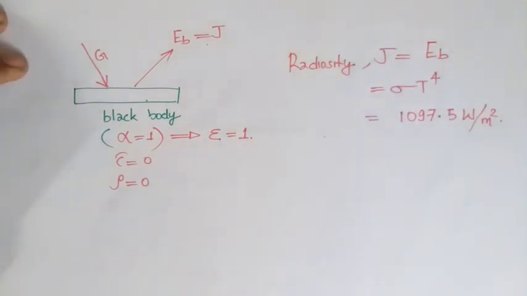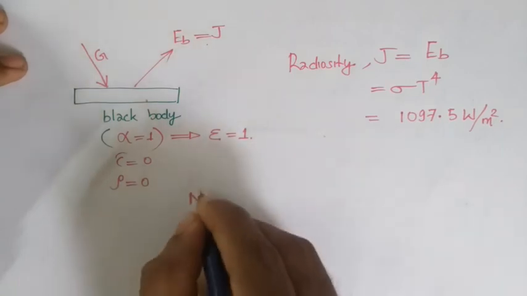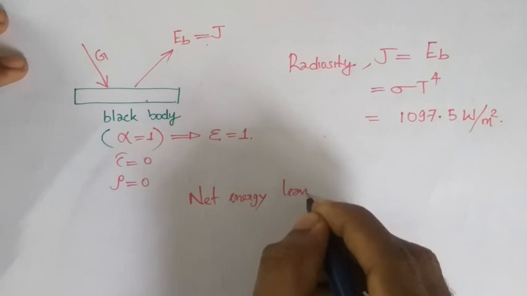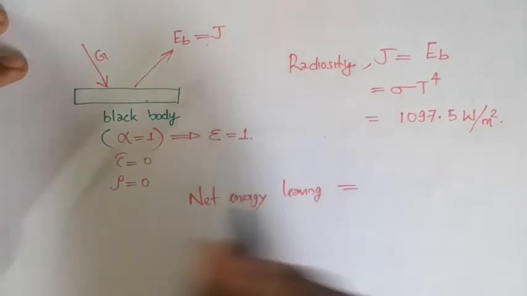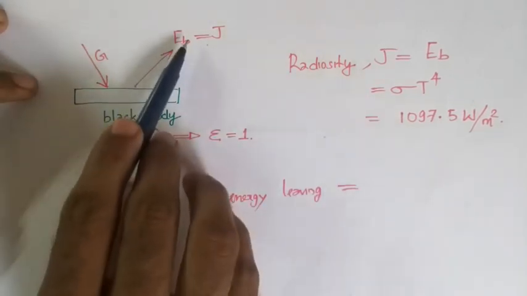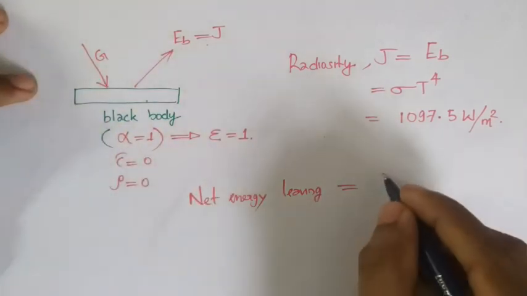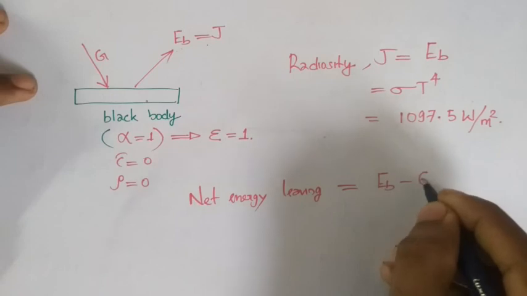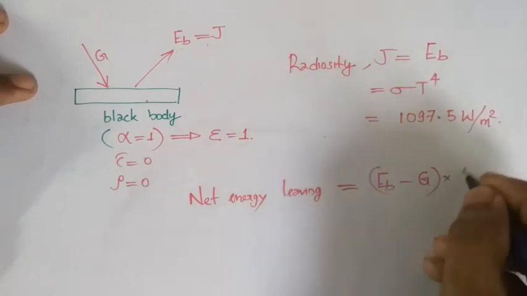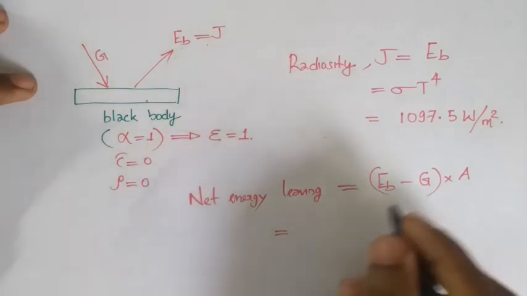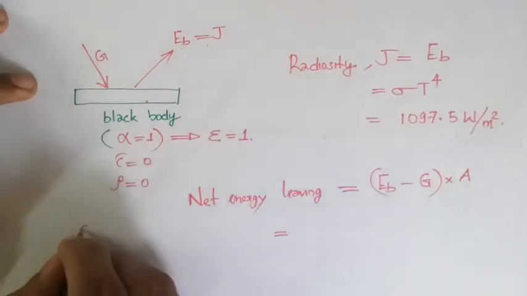And again you have to calculate the net energy leaving the surface. For this black body, the energy leaving is EB and the energy coming is the irradiation. So the net energy leaving will be EB minus irradiation G, into area. G is given, irradiation is 1000.